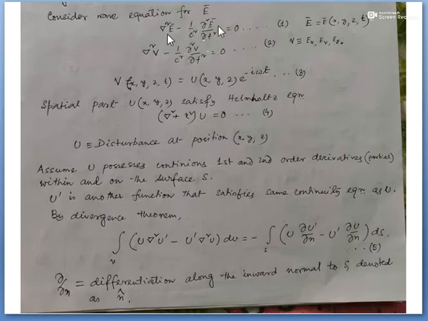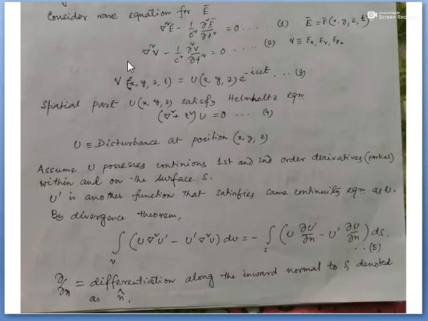If I break this E vector into its components Ex, Ey, Ez, each component, either Ex or Ey or Ez, can be expressed as a function V, then del square V plus 1 by c square del square V by del t square equals 0.